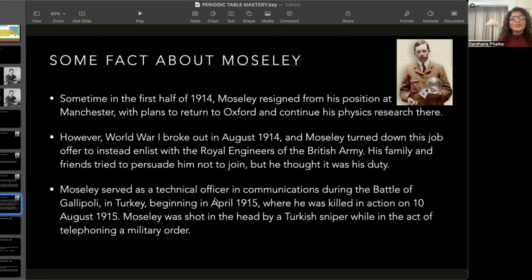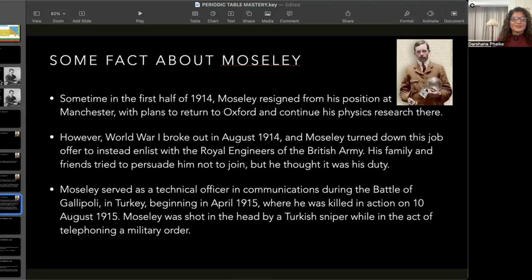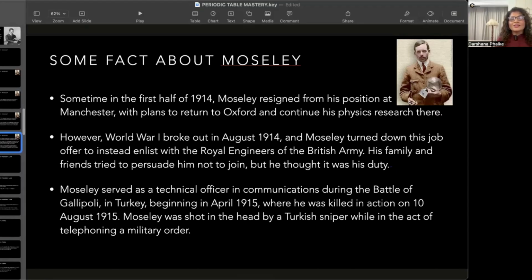So in April 1915, while he was communicating the telephonic message, he was shot by a sniper. And he was killed on the spot. So in 1914, when Moseley left, his age was not even 30, and he had already done so much in the field of science.